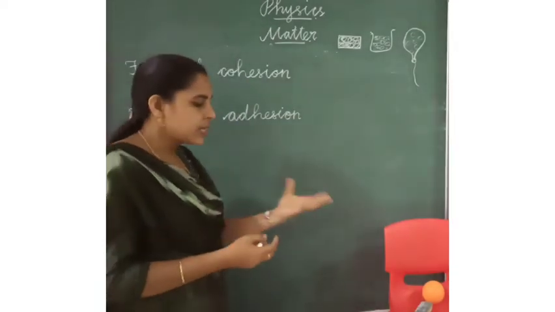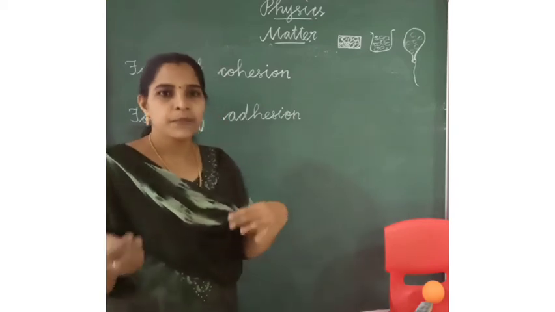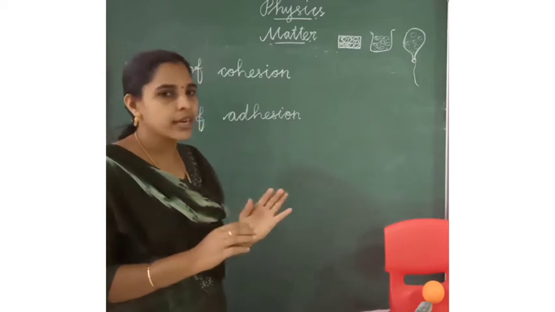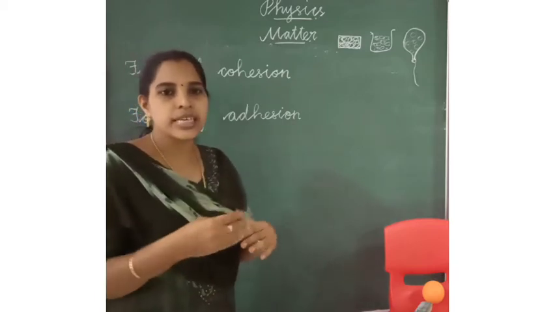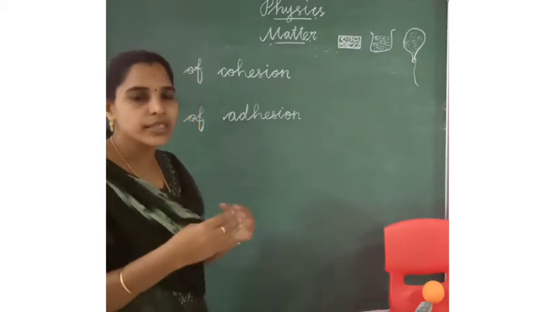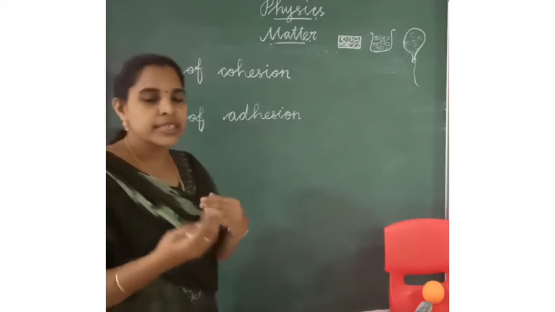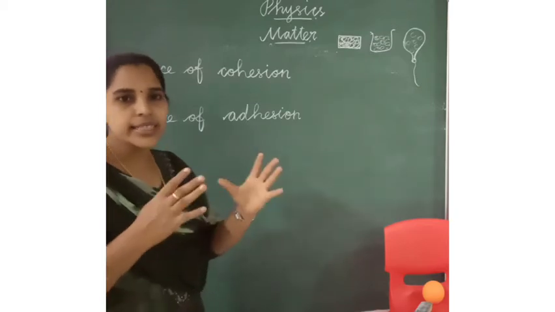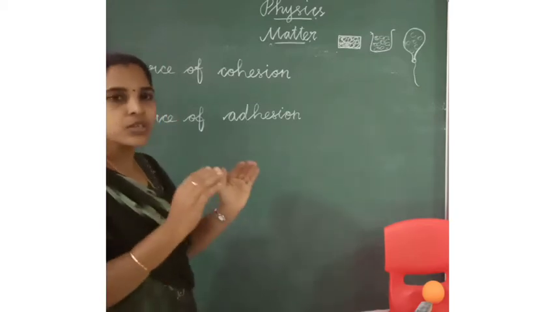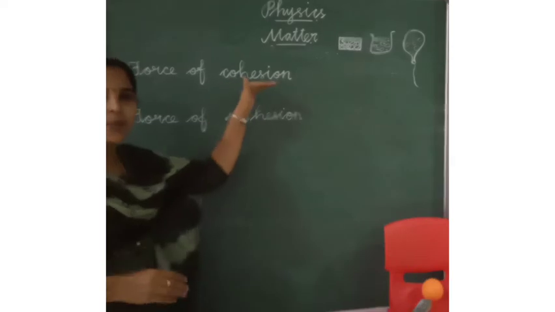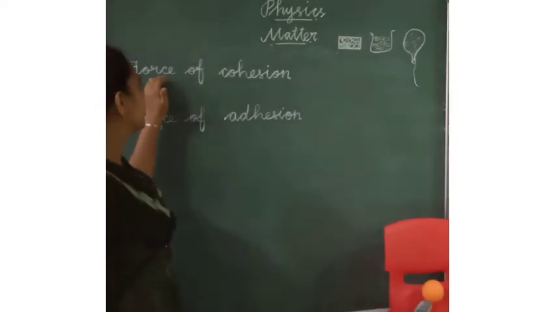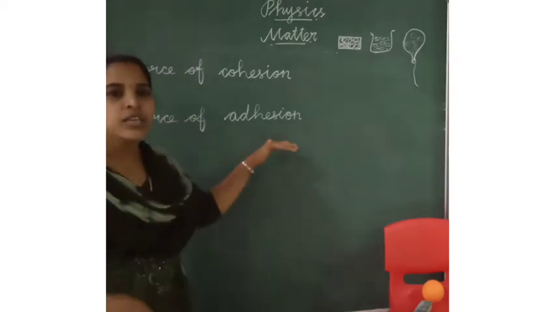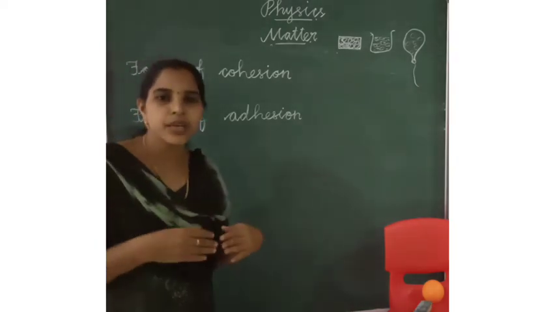For example, solids: duster, book, pencil, pen. Liquids: oil, water, ink, paint. Gases: hydrogen, oxygen, carbon dioxide. So the force of attraction between the same kind of particles is called force of cohesion. Then force of adhesion means the force of attraction between the particles